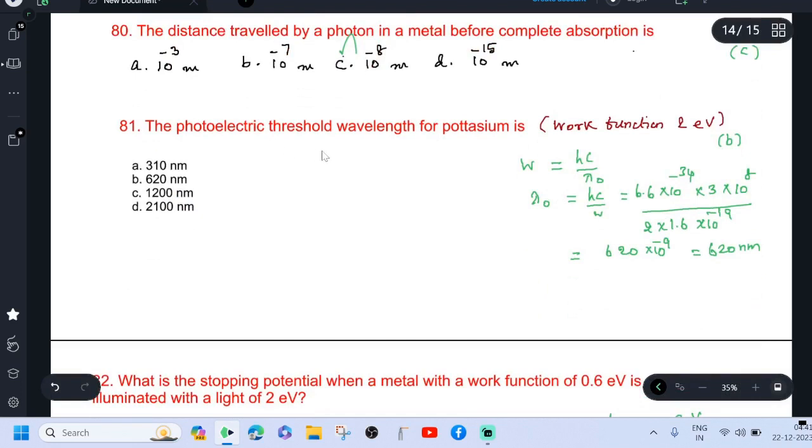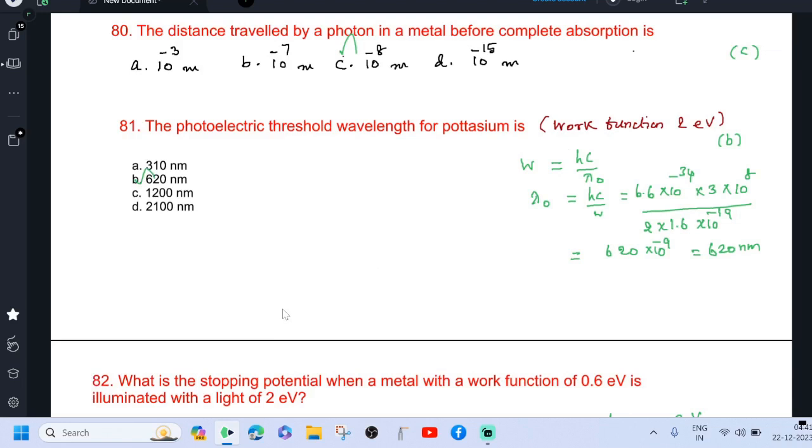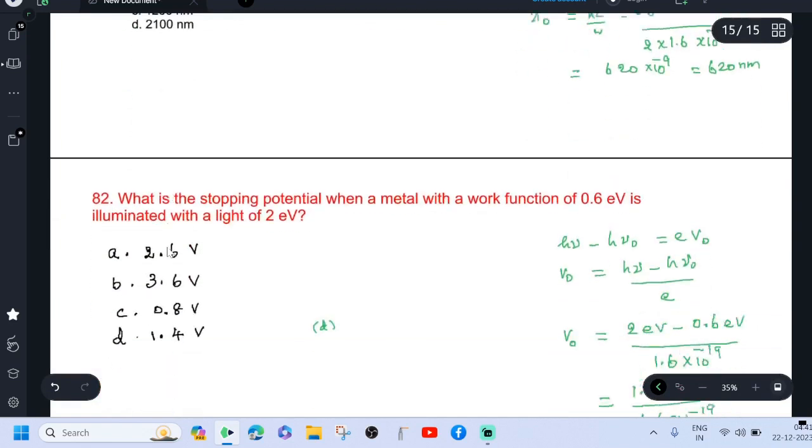The photoelectric threshold wavelength for potassium is here. They have given the work function as 2 electron volt, so 620 nanometer. W equal to hc by lambda 0, lambda 0 equal to hc by W. If you put the value, you can get 620 nanometer.